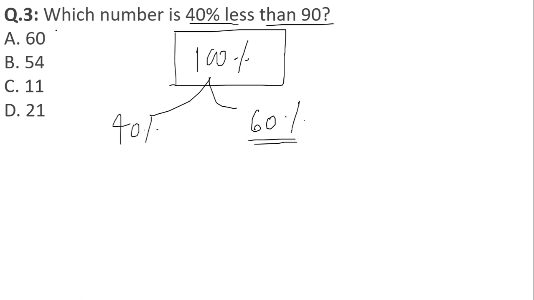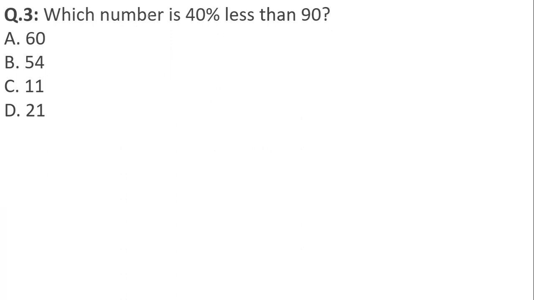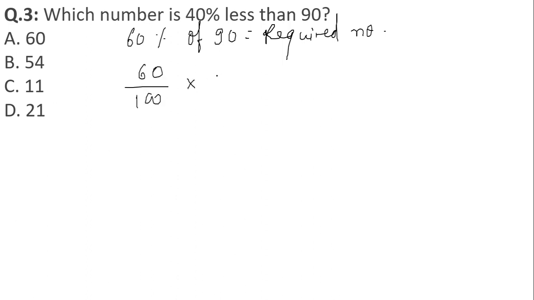So what is asked here? Which number is 40% less than 90? So I'll take the 60% of 90, instead of taking 40% of 90. 60% of 90 will give us the required number, the answer to this question. 60% can be written as 60 upon 100, of means multiplication, into 90. 0 se 0 cut, 0 se 0 cut, we get 6 9s are 54. Very simple question, yet this type of question can be directly asked in the examination to check whether you can take out the meaning out of the question or not.